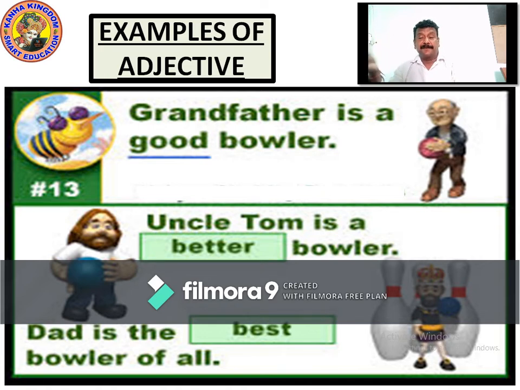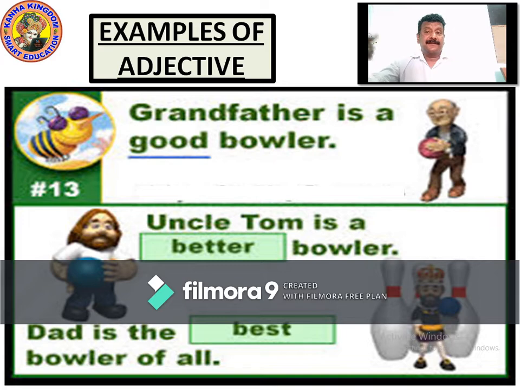Uncle Tom is the better bowler. Talk about nouns, which are described by describing words. Adjectives are showing this. The adjectives are all in the boxes. Better, best, good is underlined. Grandfather is a good bowler, saying the quality. What kind? Good. Uncle Tom is what kind of bowler? He's a better bowler. Dad is what kind of bowler? Dad is the best bowler of all. Right? So now we understand about adjectives, how they describe: good, better, best.